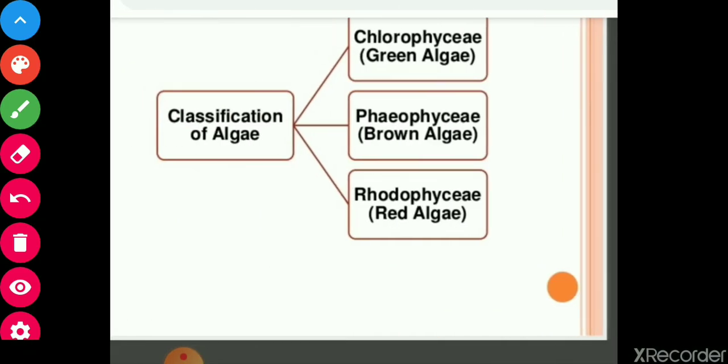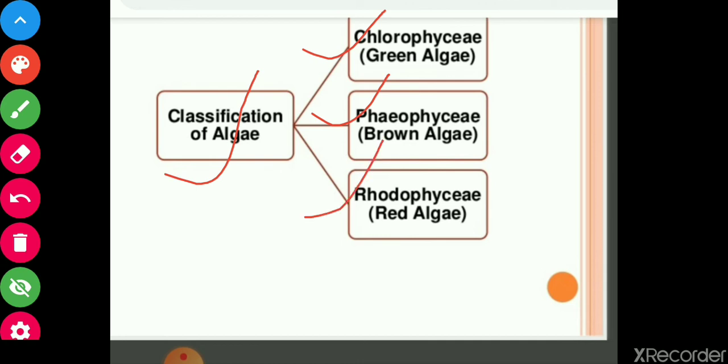Now, classification of algae, actually on the basis of the pigment they contain. According to the pigment they contain, they are known by different names and classified in different groups. Algae are divided into three groups: Chlorophyceae, called green algae; Phaeophyceae, called brown algae; and Rhodophyceae, called red algae.